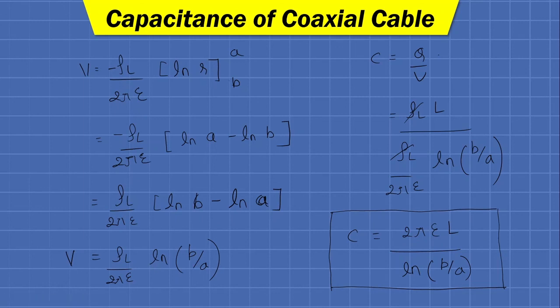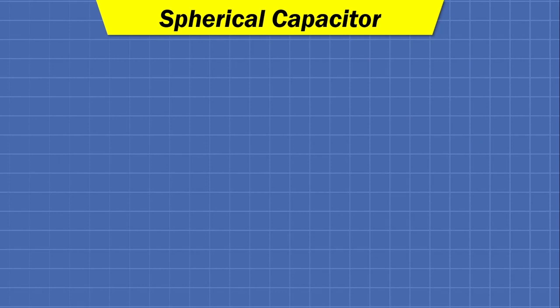So now, after the coaxial cable, another type of capacitor which is very much available in the practical field of electrical engineering is the spherical capacitor. Fine. So for the spherical capacitor, let us assume we have two concentric spheres.